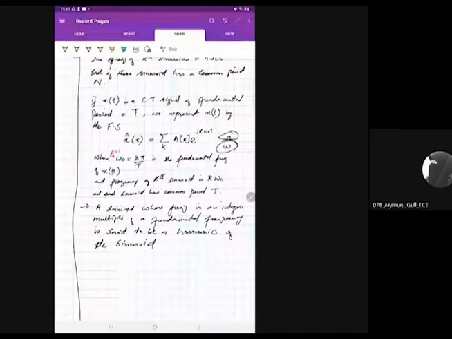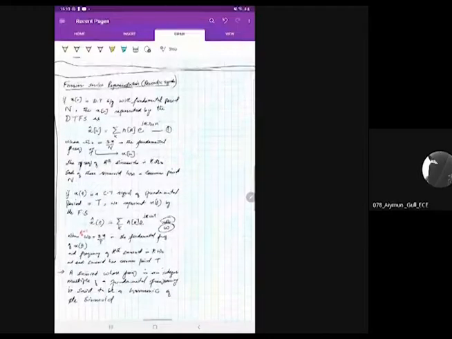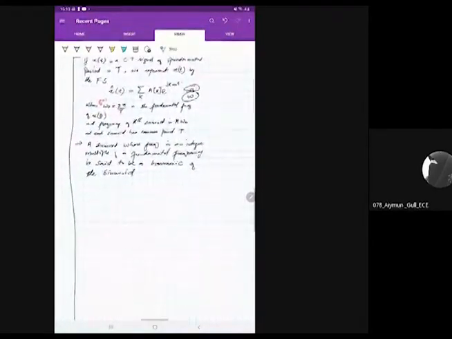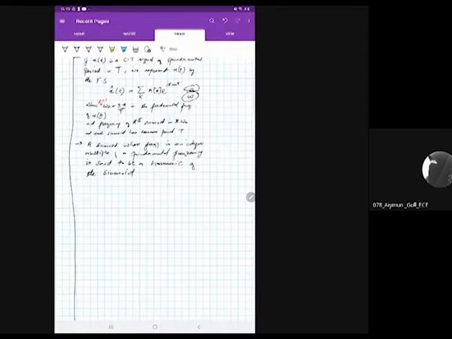Suppose we have a signal like this. I'll draw the signal here. Please try to understand this carefully. It was actually a square signal, a square wave.